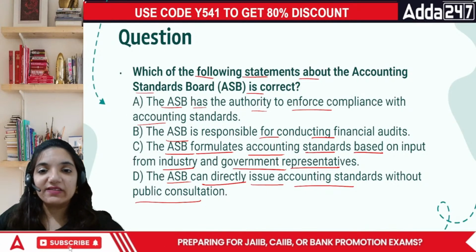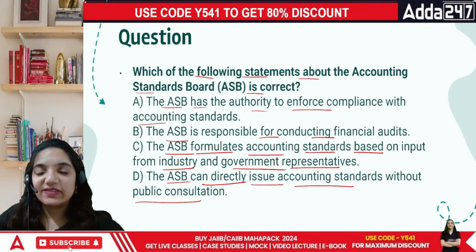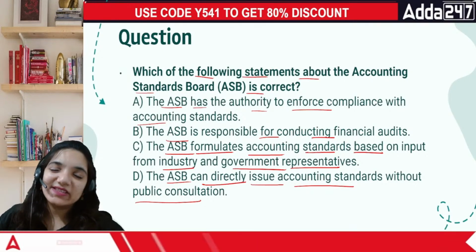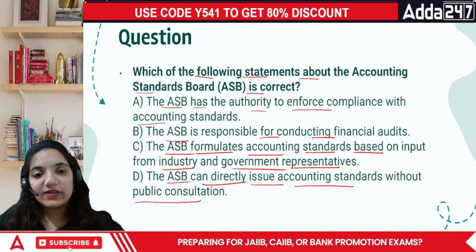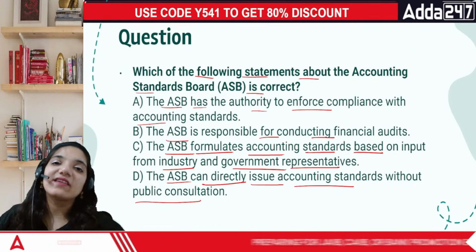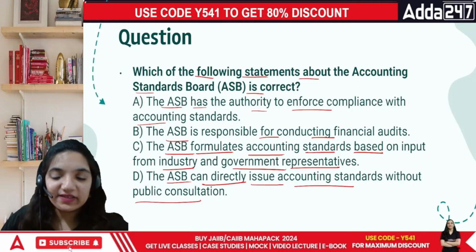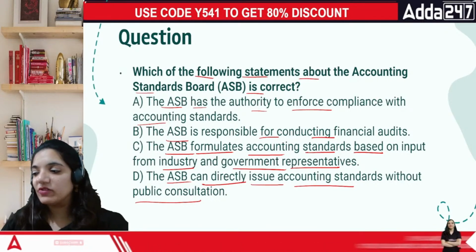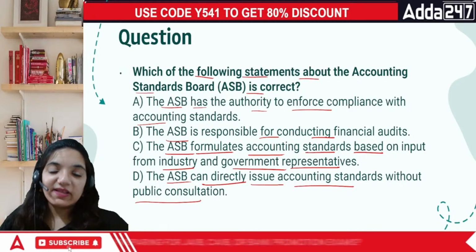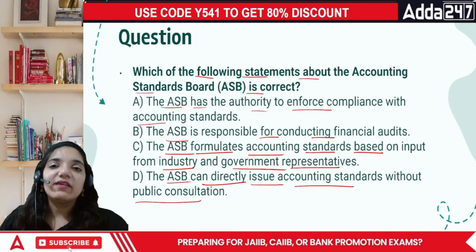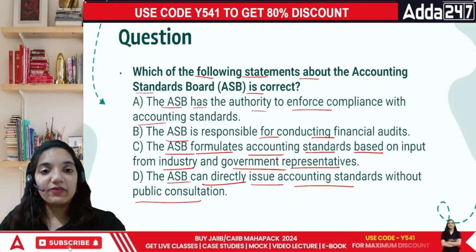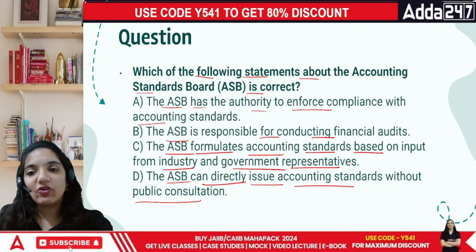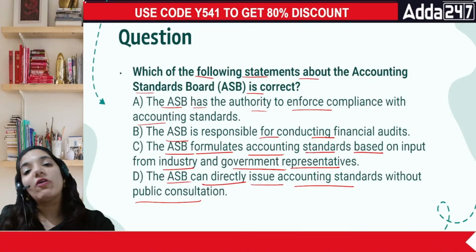So what's going to be the answer in this case? It is basically responsible for making the accounting standards. Earlier it was taking care of that, but right now NFRA has started taking care of it as per the latest information. The National Financial Reporting Authority, NFRA, is the one which is taking care of this particular work of ASB.